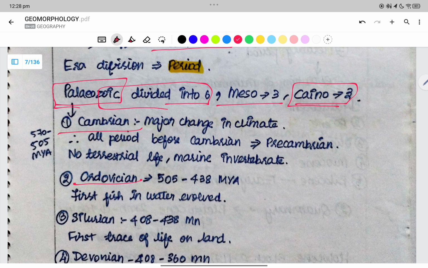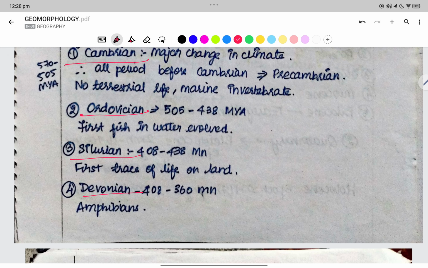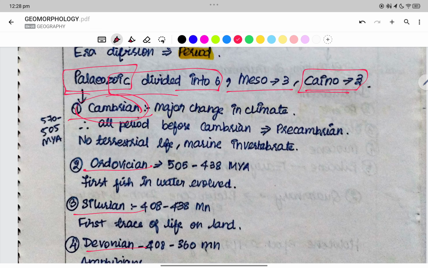Cambrian, Ordovician, Silurian, Devonian. Cambrian is related to a major change in the climate. All the periods before the Cambrian are Precambrian.